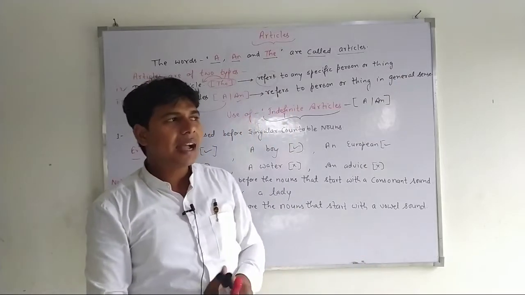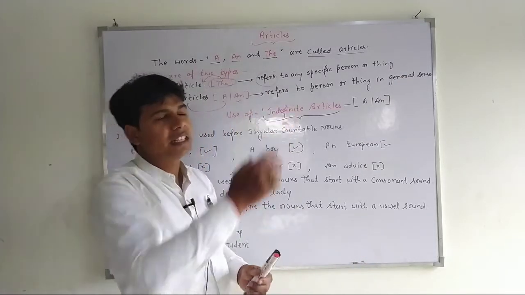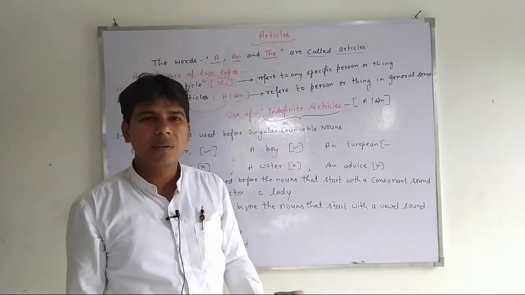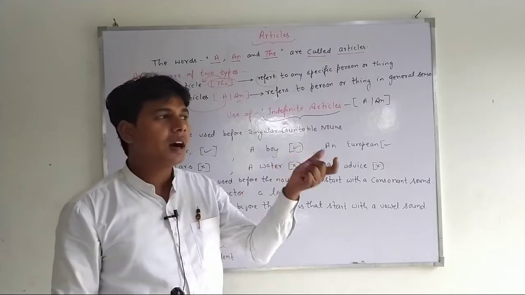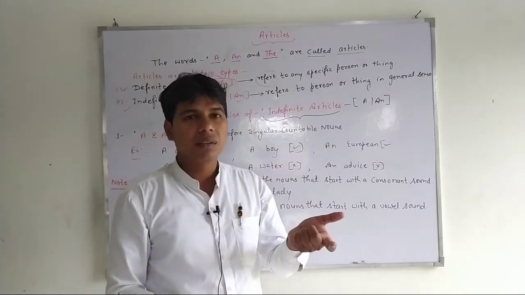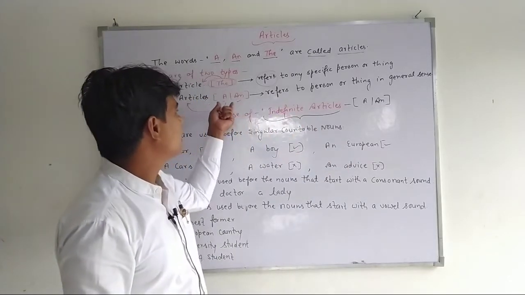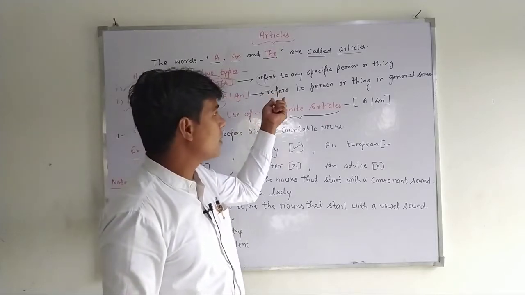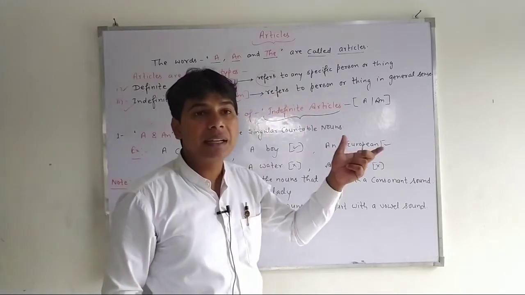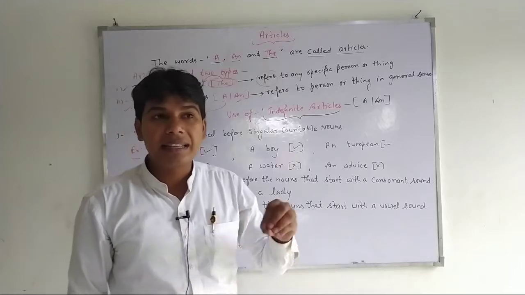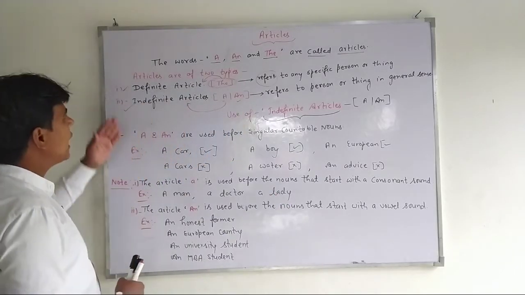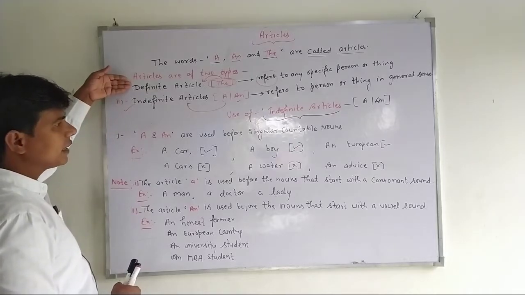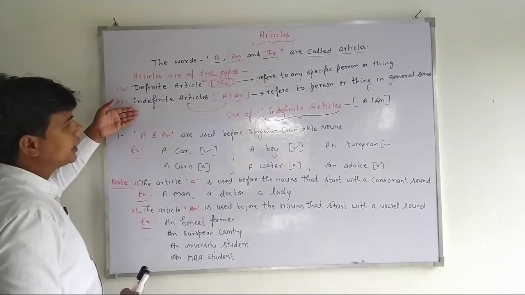Suppose I say, there is a boy. Which boy? We don't have any specific idea about the person, so that is why a boy is indefinite. That is why we use a and an before a noun that is not specific or particular. Now we have to study the uses of definite and indefinite articles.